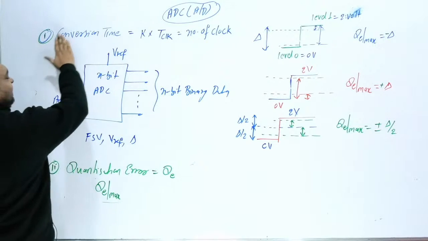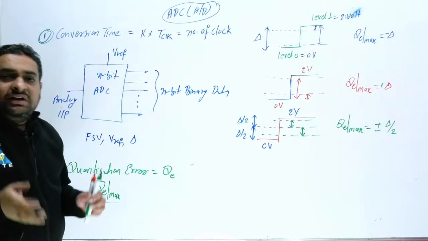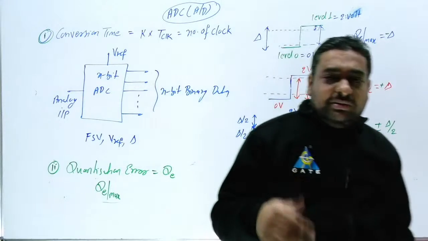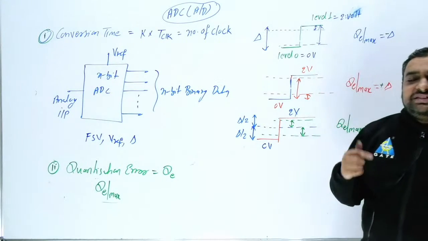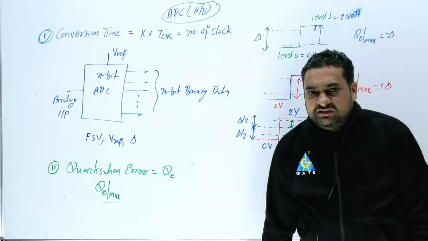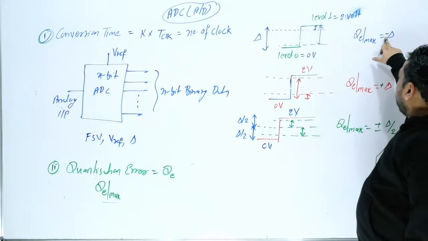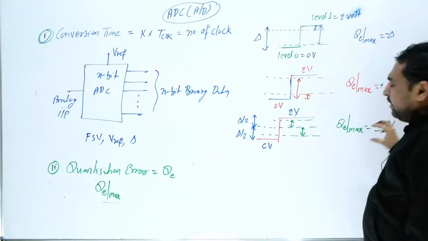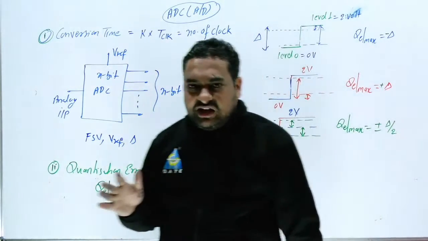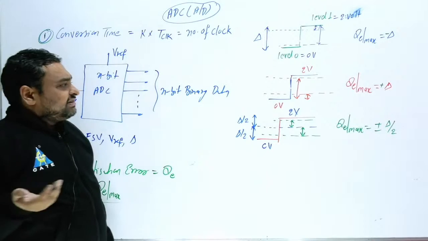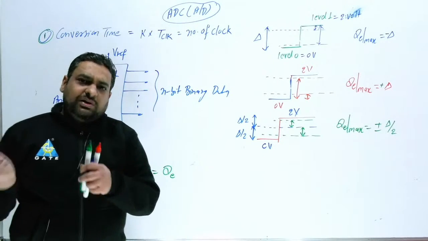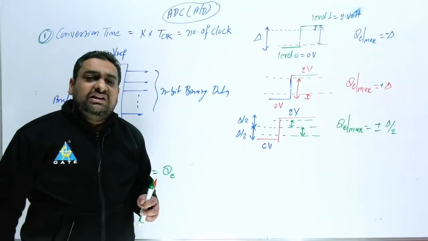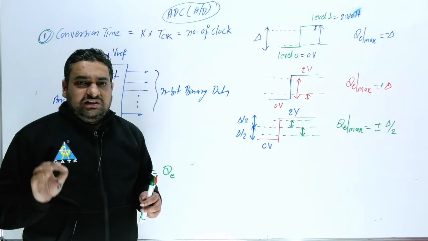The first thing is the conversion time for every type of ADC, and the second thing is the maximum possible quantization error for that type of ADC. Every time I am not interested in the direction, plus or minus, I am interested in either del or del by 2. Only two categories of quantization error are possible. But when you study this topic in communication systems, you always consider the quantization error as del by 2. But this depends on which type of ADC you are using here.